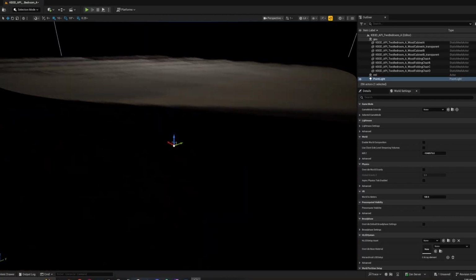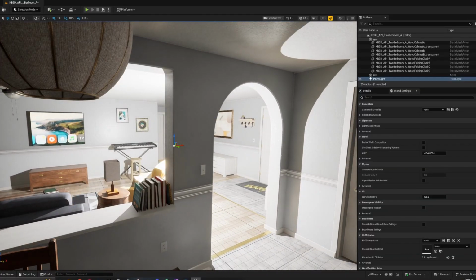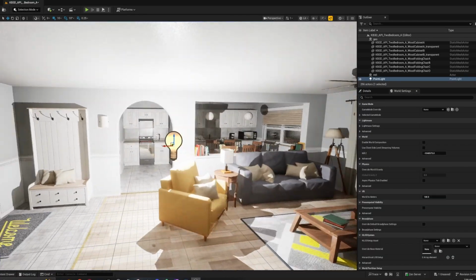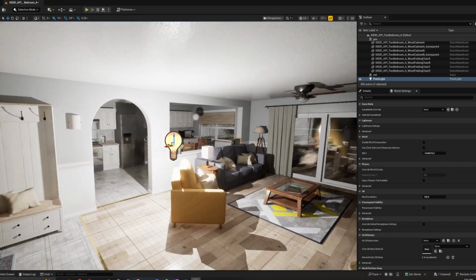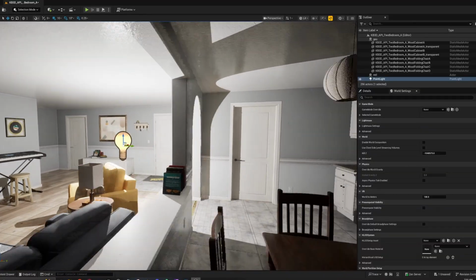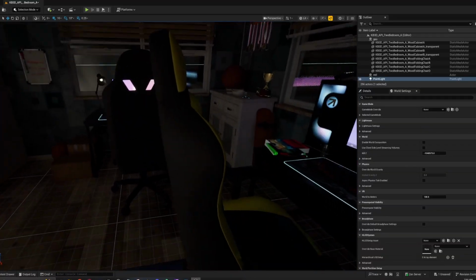Okay, this is really high quality. You get a whole TV, like a smart TV, you get a piano, you get all the stuff to build a house, and you could always, like I said last week, if you are just throwing together something quick and you buy this asset and you just want to show it off to your friends, they're not going to know that you just got this. Like if you just choose bedroom A, which this isn't a bedroom, this is a living room, but regardless, if you just choose bedroom A, they're not going to know. This is like perfect. Oh no, there's a bedroom in here.